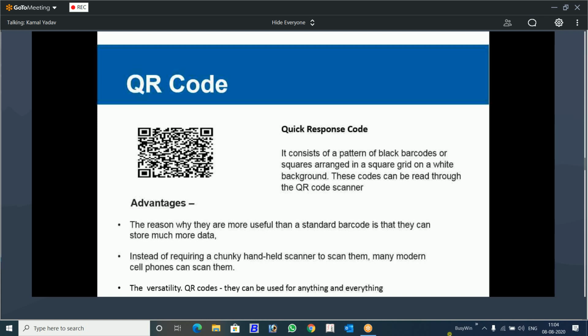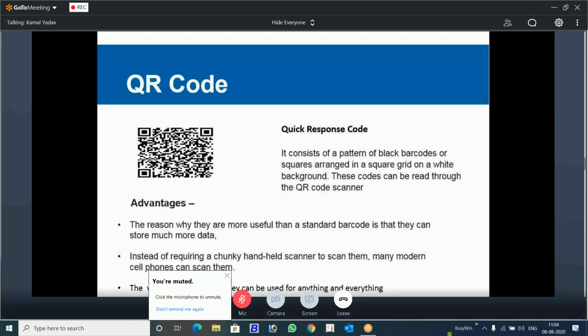QR code, everybody knows now what the QR code is. You pay through Paytm, Amazon Pay, and you go to the shopkeepers. They have displayed their QR code. Pay using that. So this is not a new thing now. Everybody knows what the QR code is. QR code is basically a two-dimensional barcode with a white background, and it contains information that is encoded in that particular QR code.